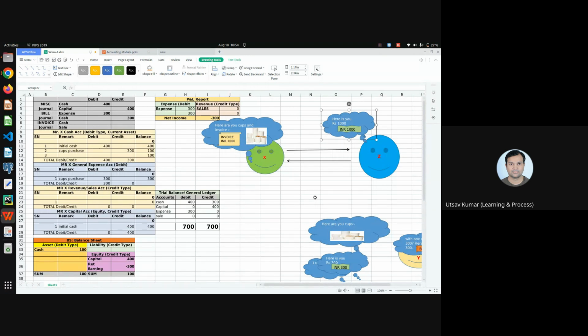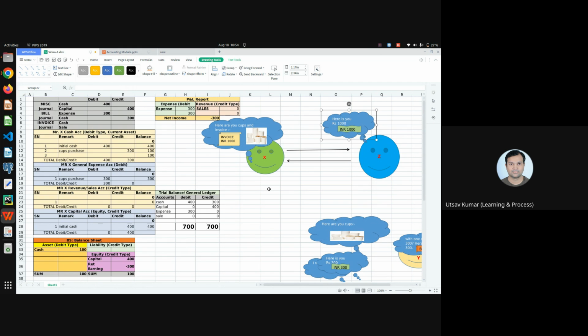So it is done. So what happened with 1000? What is this invoice? Now you see, Mr. X was already having 100 rupees in his bank, as in his cash. Now he also received 1000 rupees from Mr. Z. So his balance should be 1100 now, because he again received 1000 rupees and he was already having 100 rupees. So now it should be 1100.